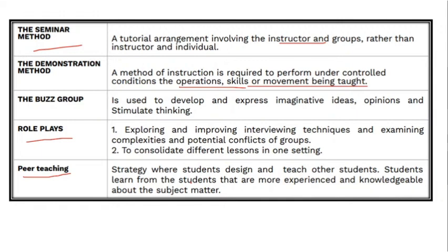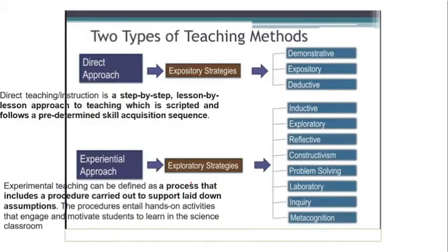Like if you remember, we have done the zone of proximal development over here. Certain things which a student does not know can be made easier with the help of peer teaching. So under the zone of proximal development we have seen this question. Now, there can be a question wherein they come with direct approach or experiential approach.